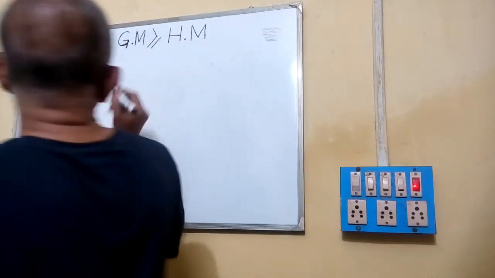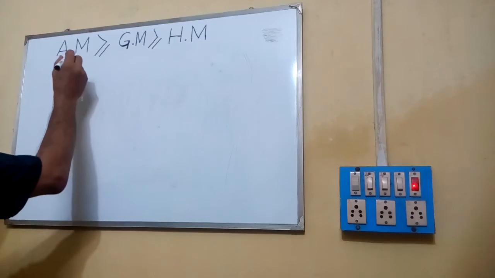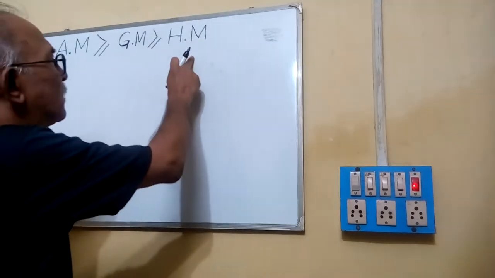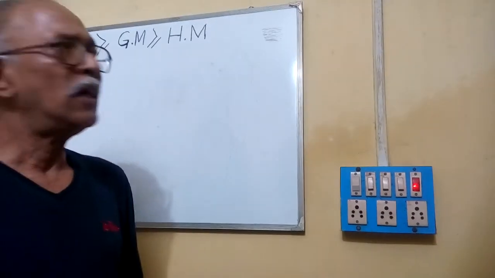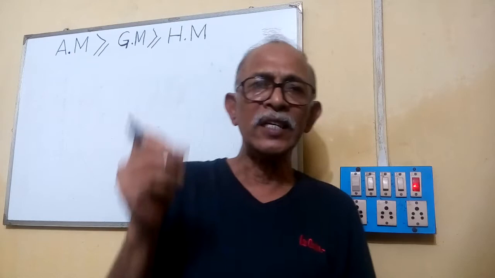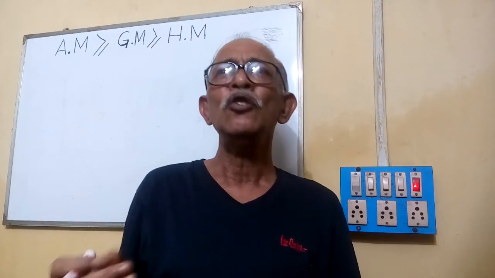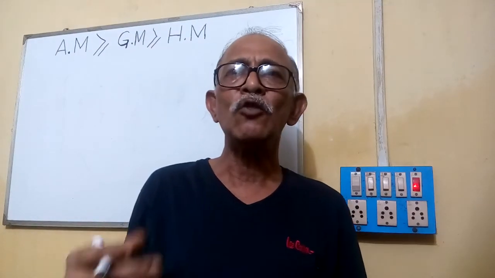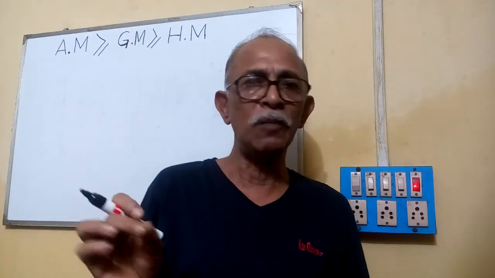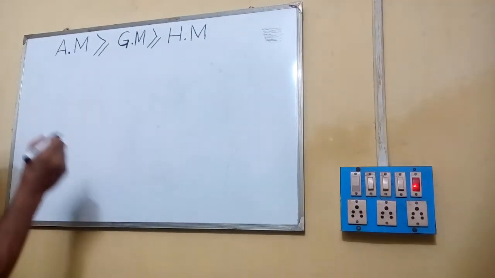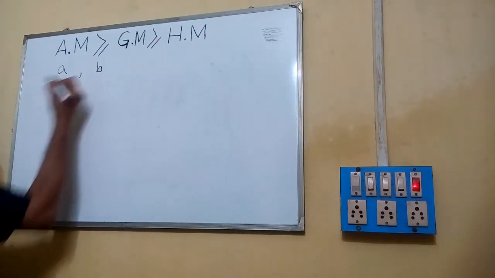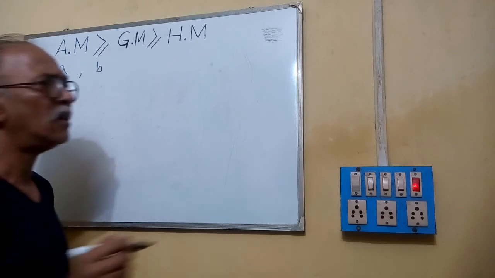We are going to establish that AM ≥ GM ≥ HM. That is, arithmetic mean is greater than or equal to geometric mean, and it is also greater than or equal to harmonic mean. Let us assume A and B are two real numbers.